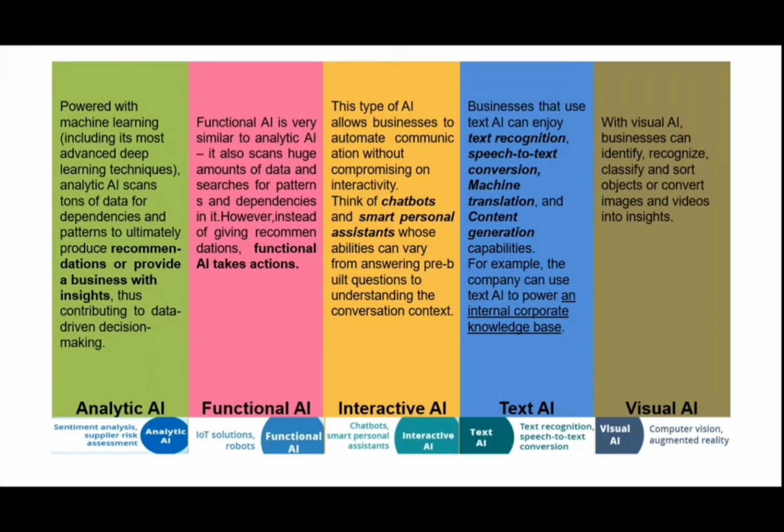These are all very interesting to hear, but what is the use of all this actually? I will give one example for each. In the first one, analytic AI, we use it when I want to predict what will happen next.